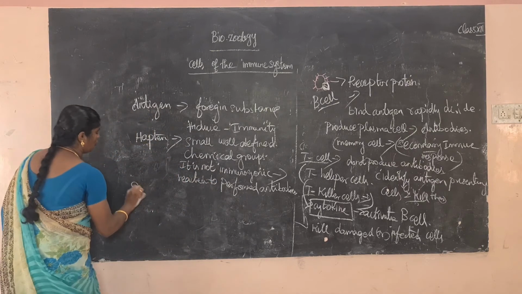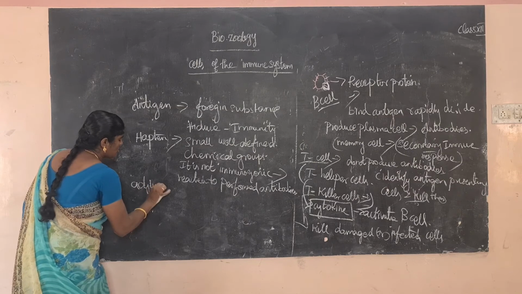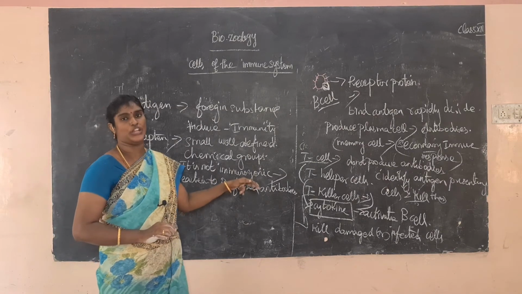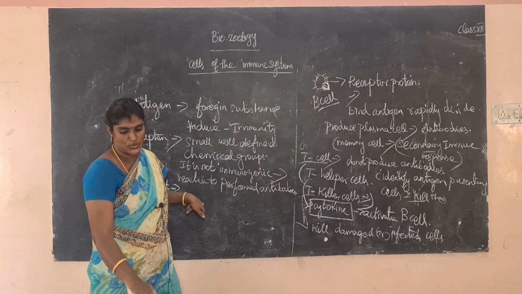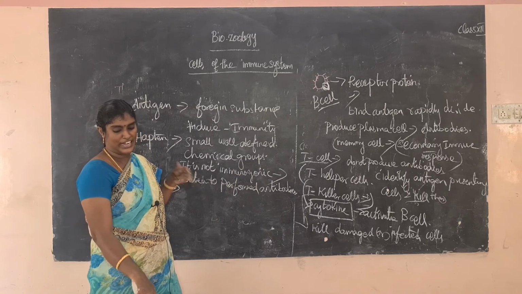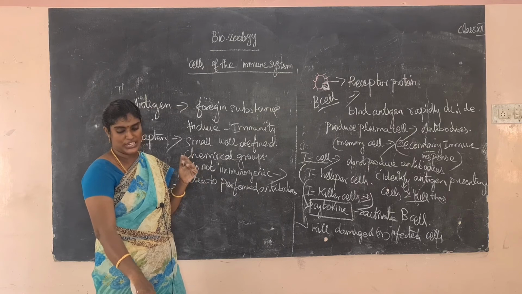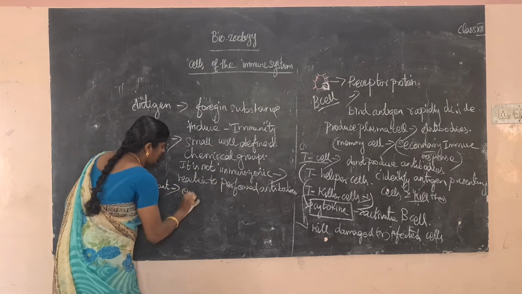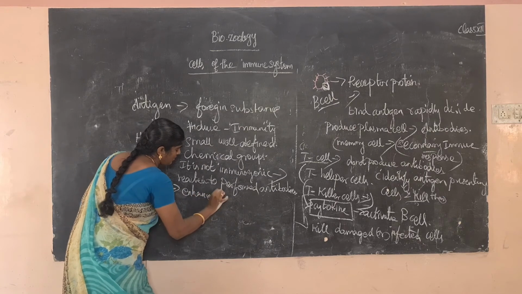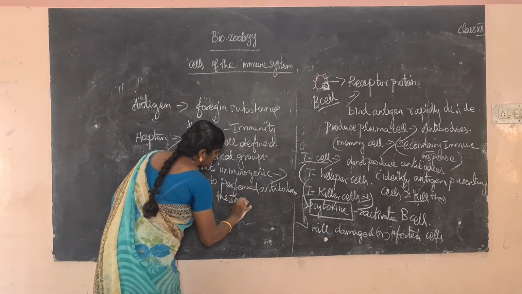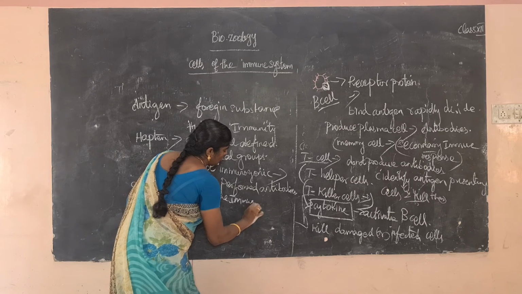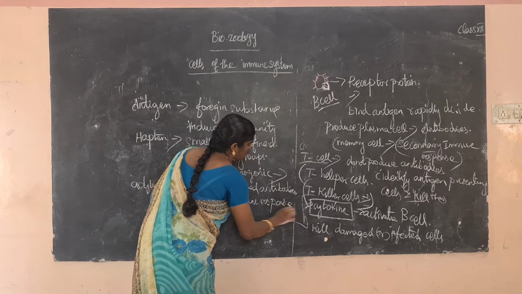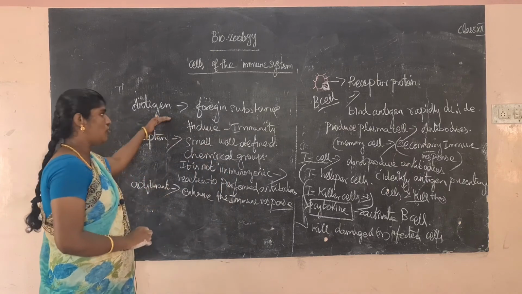So next adjuvants அப்படினு சொல்லுவாங்க. Adjuvants, another new term. So what is adjuvants? Adjuvants அப்படினா the substance that enhances the immune response, that is called adjuvants.